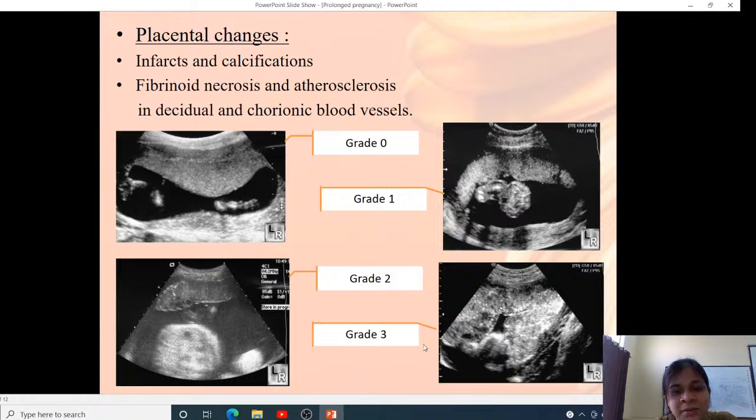Grade 3 is a mature placenta. In this, the indentations are more. The placenta appears as cotyledons, and there are comma shaped densities, and there are acoustic shadows within the placenta.